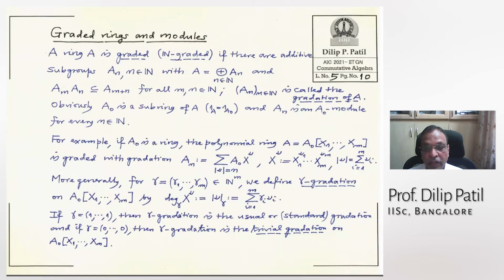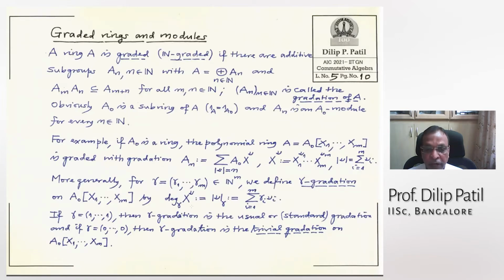For example, if A_0 is a ring, then the polynomial ring in m variables over A_0 is graded with this gradation. This is the standard gradation. That is, if you take the monomials of the same degree and take the A_0-submodule generated by them, that is A_n. More generally, this will be very useful. We have seen this already when we were doing the normalization lemma. If you have a tuple gamma, then you can define a gradation. There we did it differently, but it was connected somehow.